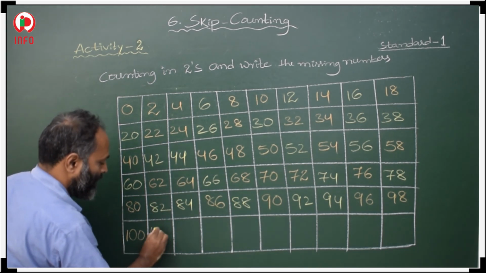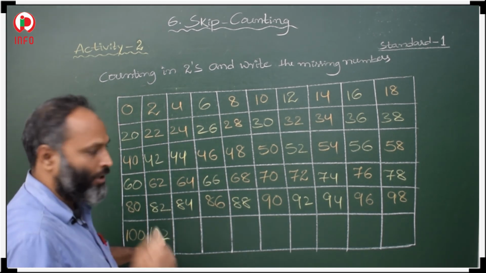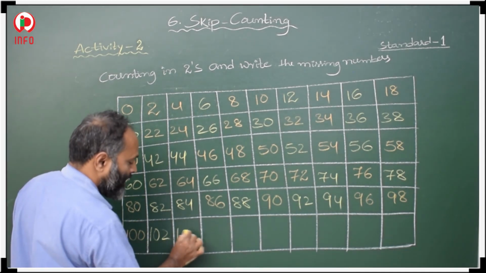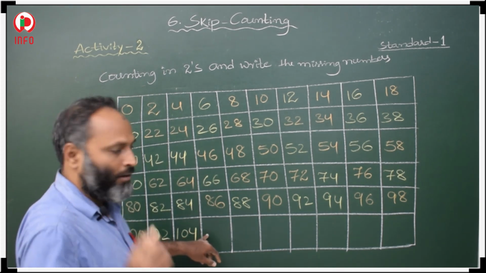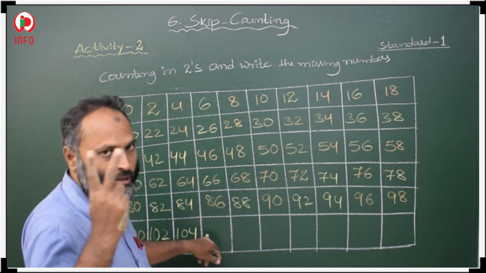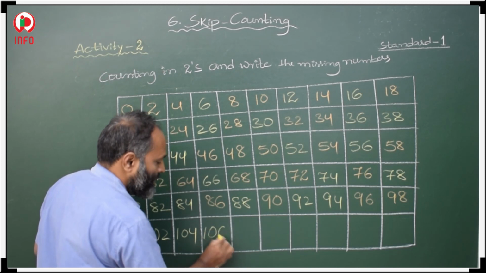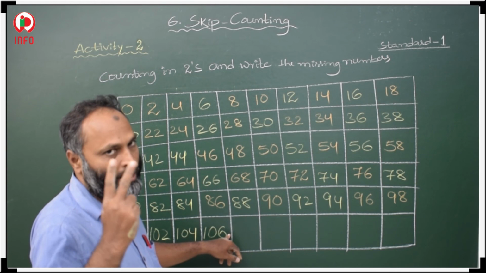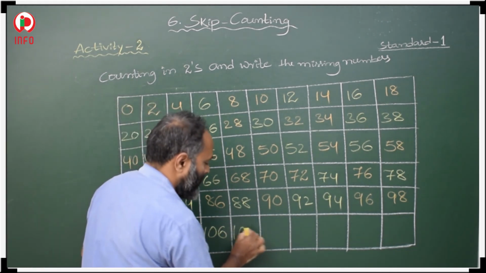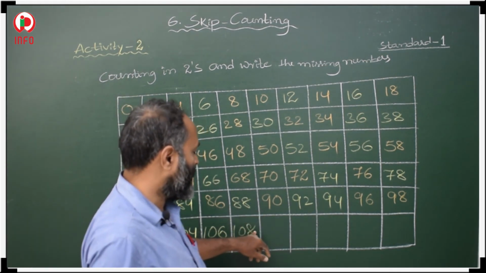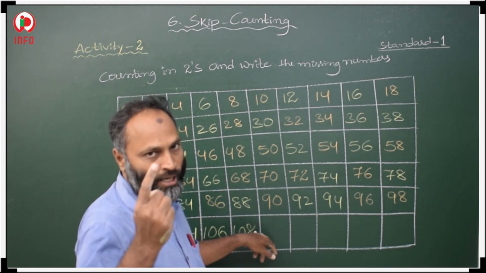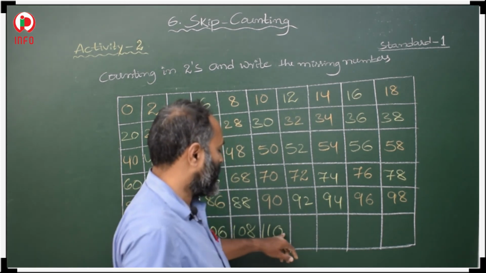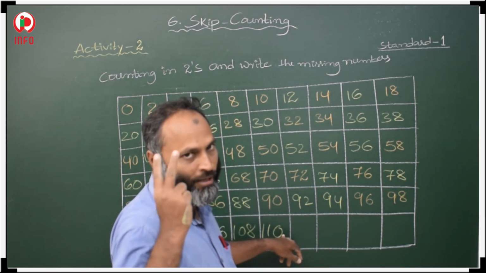Here 102, then 103, 104. Next 104, 105, 106. Then 107, 108, here we have to write 108. After 108 count 2's, 109, 110. Then 111, 112.